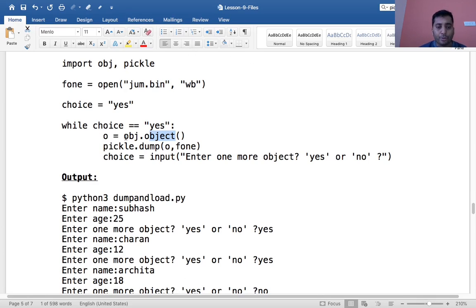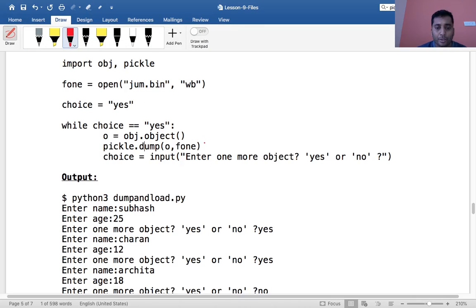So by giving those age, I'll create one first object called O, right? Then I will dump that O onto this file, the binary file f1, using the function called dump that belongs to the pickle module. So when I say dump, this is the place where your pickling is happening. This is called pickling, or serialization.